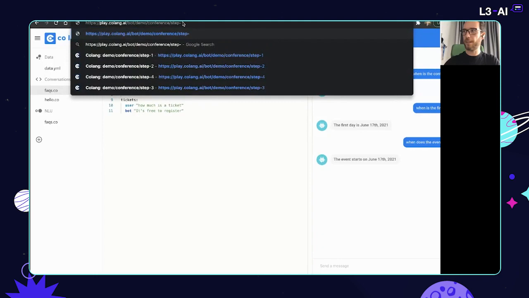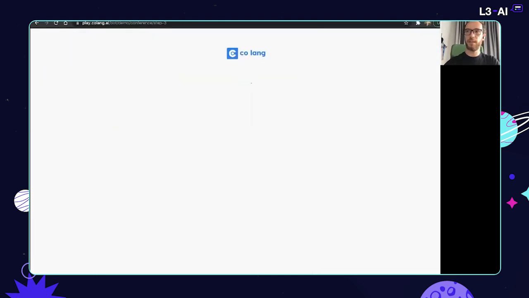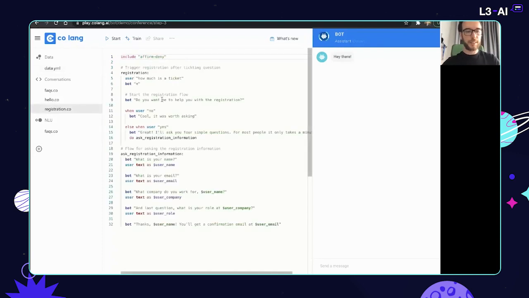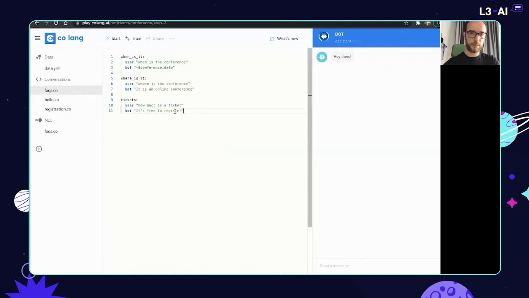Now, let's move further and keep developing our conference bot. What we're going to do next is look at adding a registration flow. So let's say we want the bot to actually help users register to the conference, not go through a certain form somewhere. Let's say they get this chat on the conference website and they start using it. So what we're going to do is add a new flow. And we're going to start this flow, again, with how much is a ticket, so the intent for the cost. And here, we're not going to care about what we say, because what the bot says is actually defined by the proper flow for the ticketing question.